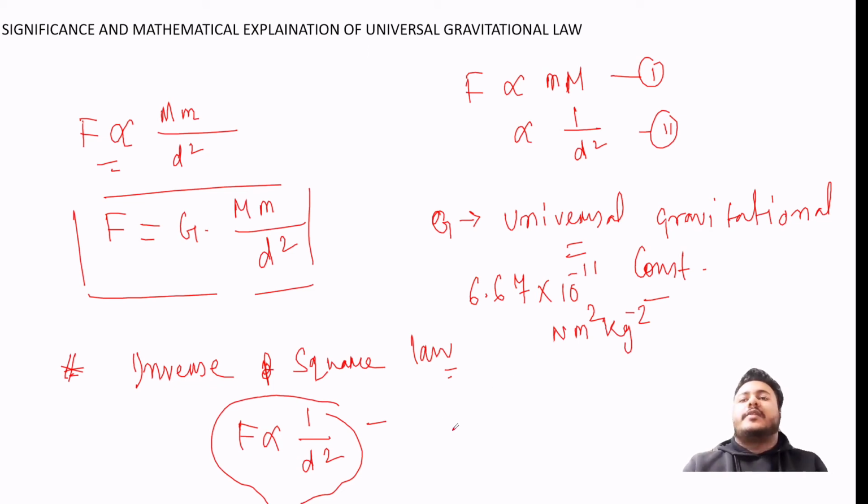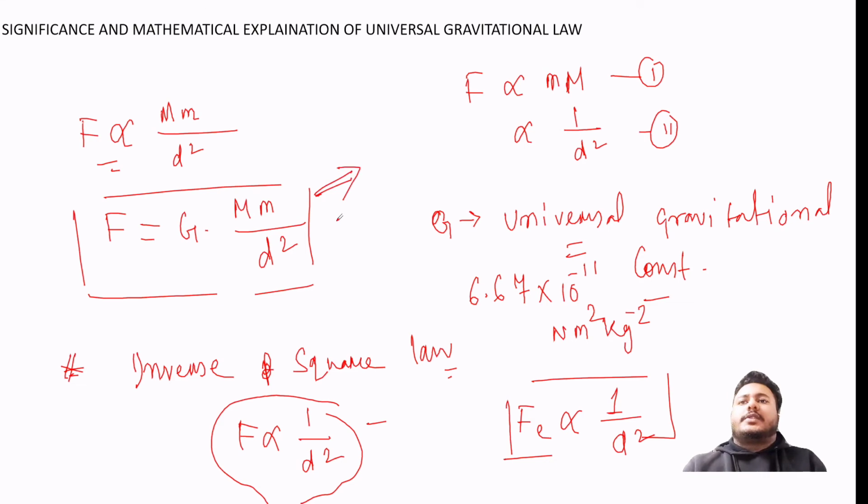So we can say that gravitational force obeys the inverse square law. In class 11 we will also learn the electrostatic force. In electrostatic force also, F is inversely proportional to distance square, so electrostatic force is also an inverse square law. I hope it is clear to you.